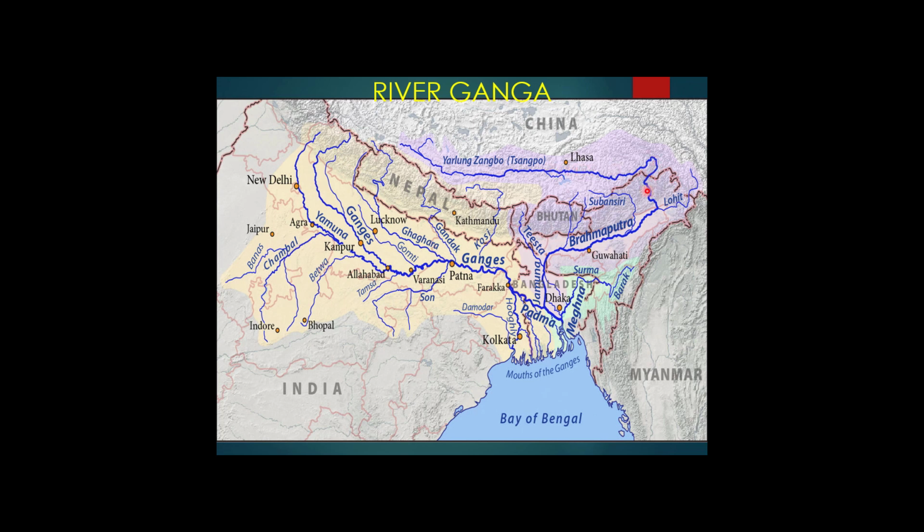Now it enters near the Namcha Barwa. Here is Namcha Barwa. It enters India and takes a sharp U-turn before it enters into Bangladesh. The river is known as Brahmaputra in India. When it enters Bangladesh, the name of the Brahmaputra changes to Jamuna. Then it meets the river Ganga, and the new river that is formed after the confluence of Ganga and Brahmaputra is known as river Meghna.